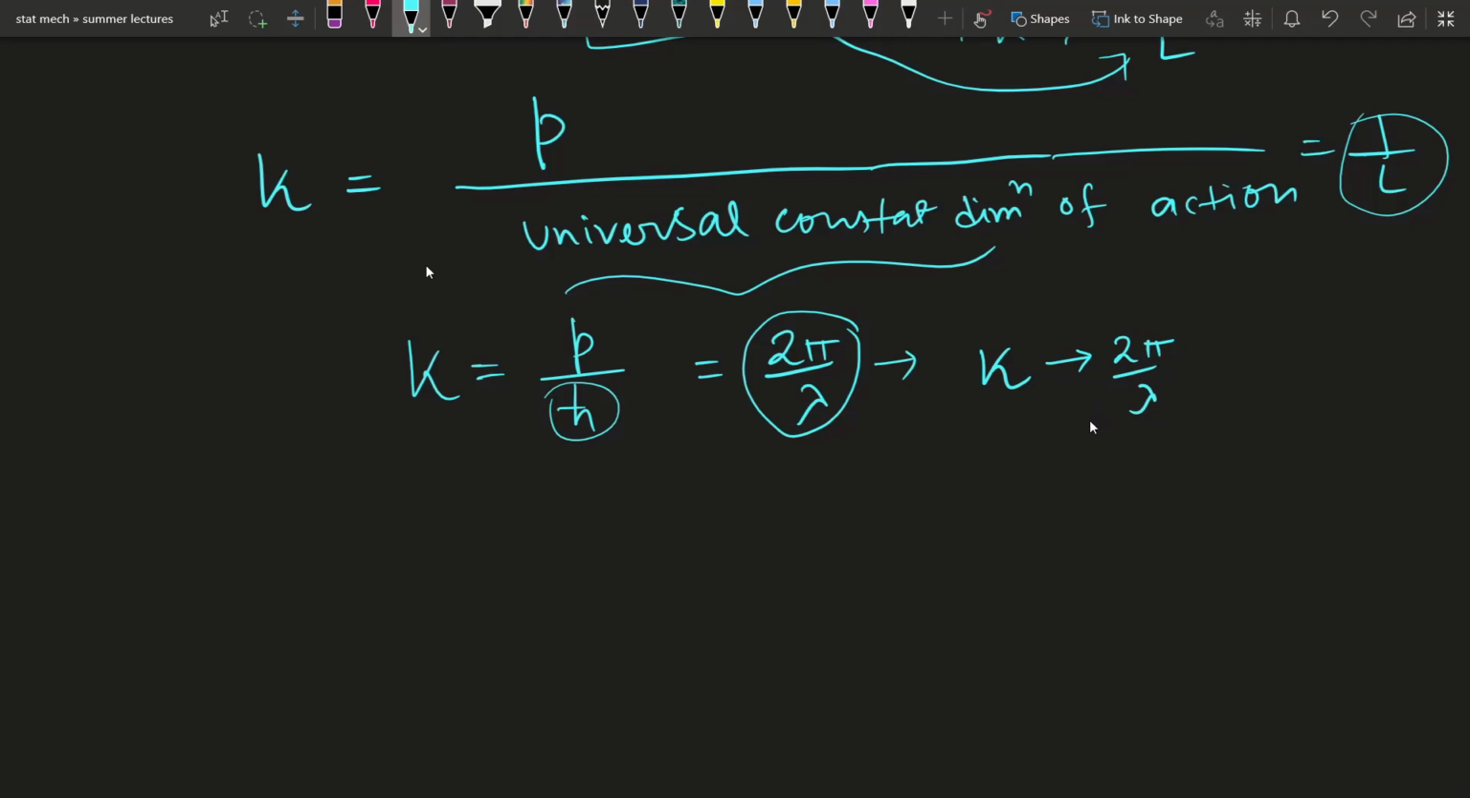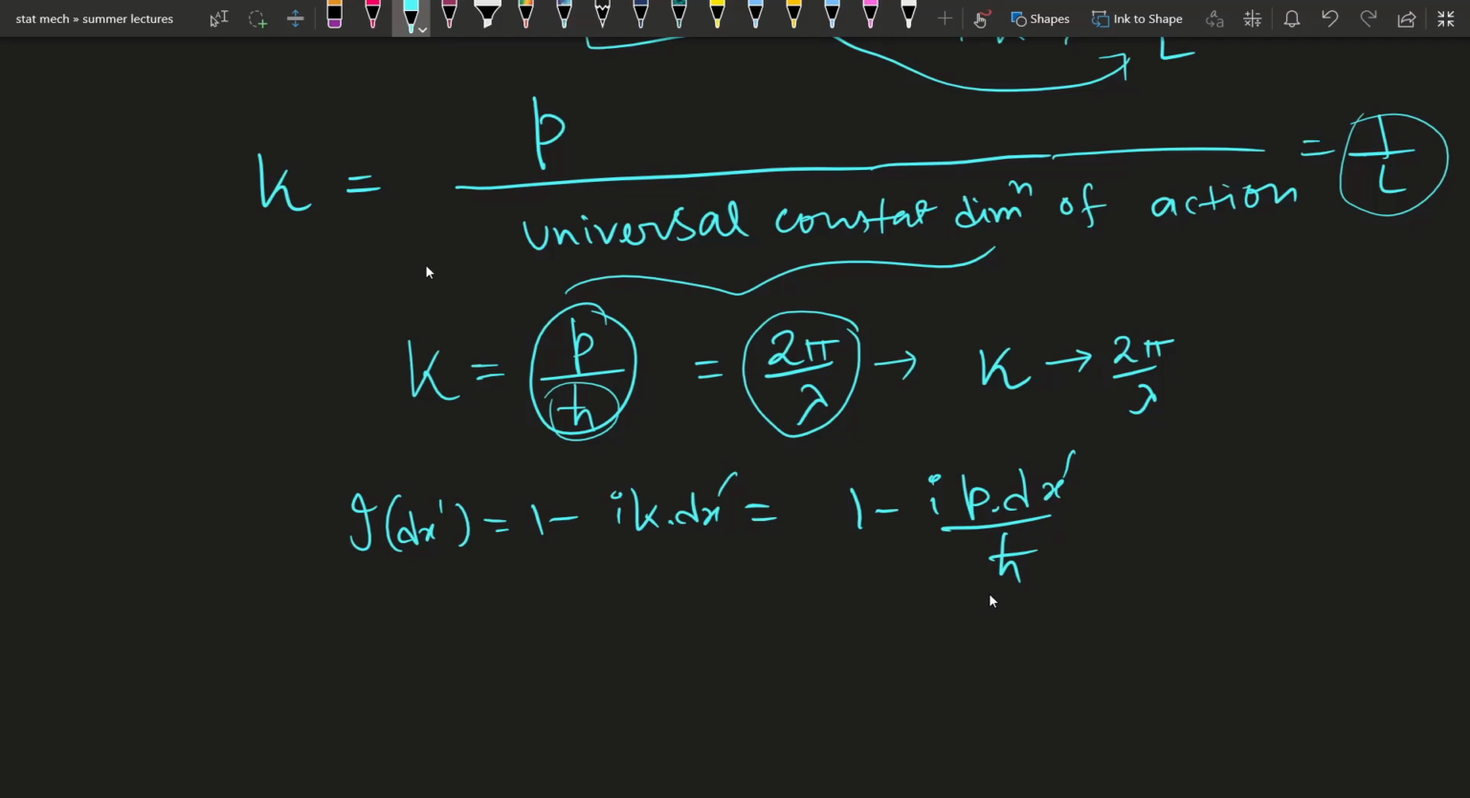De Broglie wavelength. Now, what will be the I dx dash? It was 1 minus I k dot dx dash. So replace the value of k: 1 minus I p dot dx dash over h cut. So this will be the exact form.